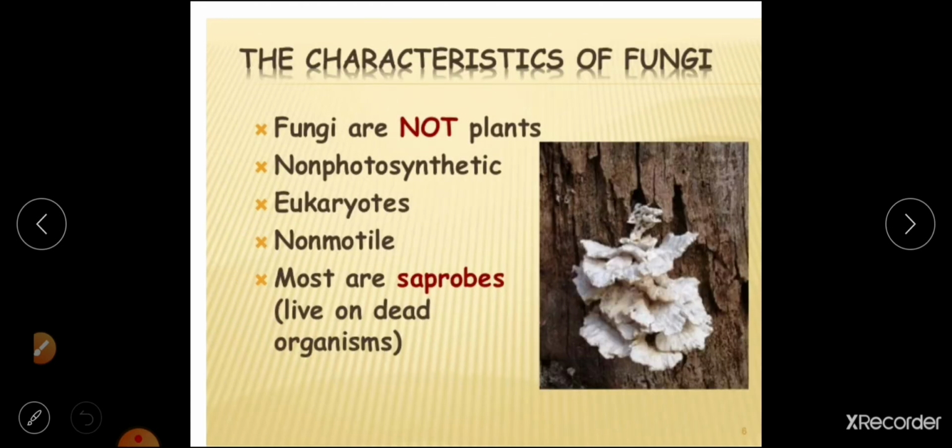Talking about general characteristics of fungi, the first characteristic is that fungi are not plants. Plants are different, fungi are different, because the major difference is that fungi are heterotrophs and plants are autotrophs. They are non-photosynthetic. They don't have chlorophyll. They do not carry out any photosynthetic activity because they are not green in color.